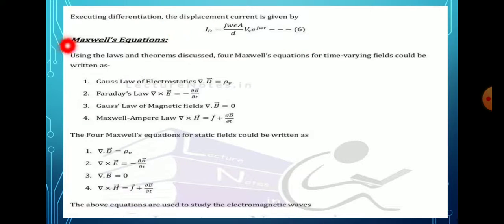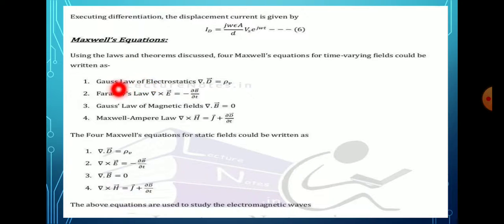Then here, Maxwell's equations. We have to discuss the theorems in terms of electrostatics, magnetostatics, Faraday's law and Maxwell's Ampere's law. These are the four Maxwell equations, which describe the time varying field. Let us see them one by one. One is the Gauss law of electrostatics.